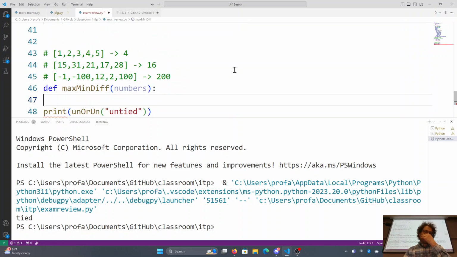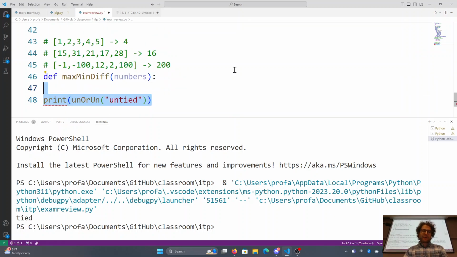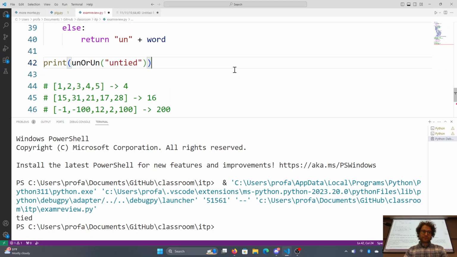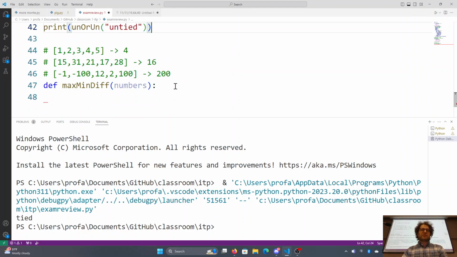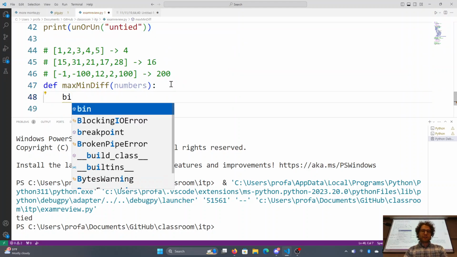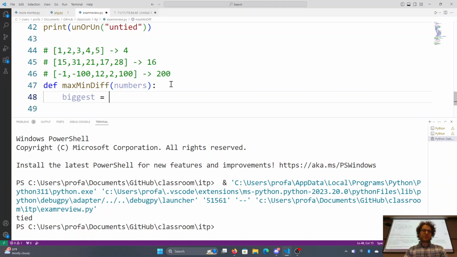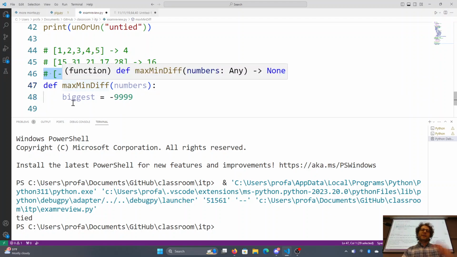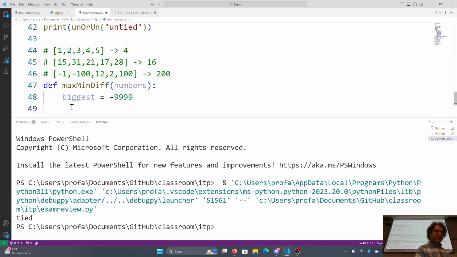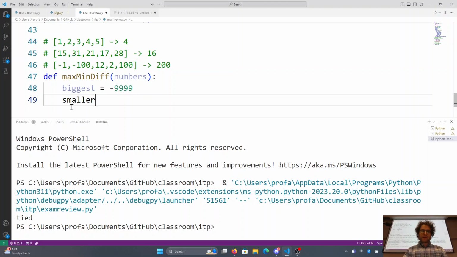This one again, not so bad. So first off, again, we could use the same kind of loop over here. Biggest is equal to some very small number, right? Because if my biggest is equal to 0, I won't be able to find the negative 100. Then I could say the smallest is equal to some large number.